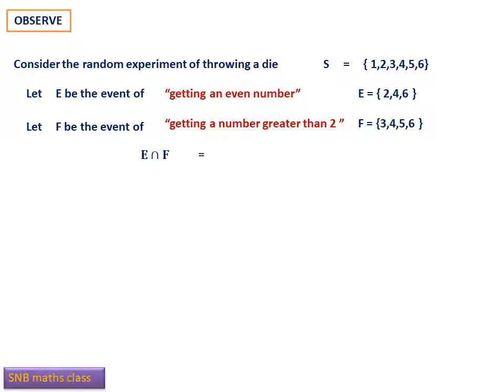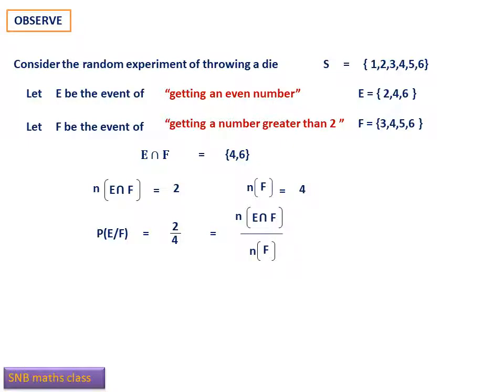There is another way of looking at the problem. Take E intersection F. This contains 4 and 6, because common elements are 4 and 6. Now what is the number of E intersection F? This is 2. Now what is the number of F? This is 4. Now the probability will be equal to 2 by 4, that is number of E intersection F divided by number of F. Therefore you can take the formula like this.